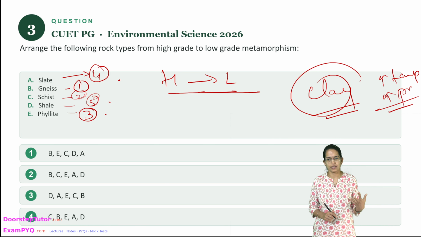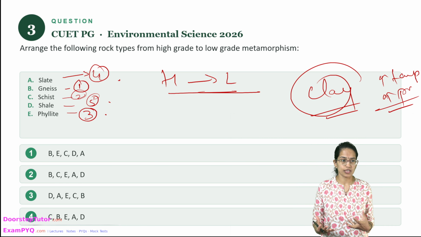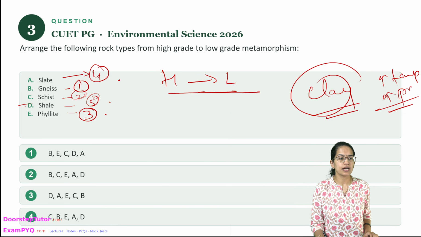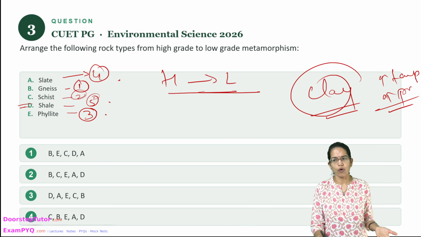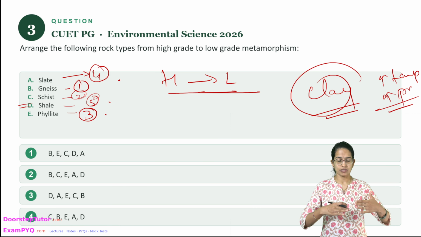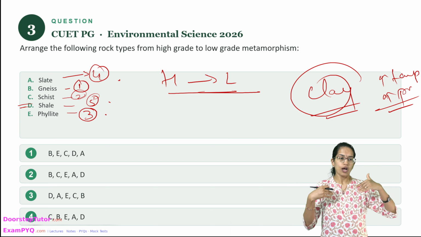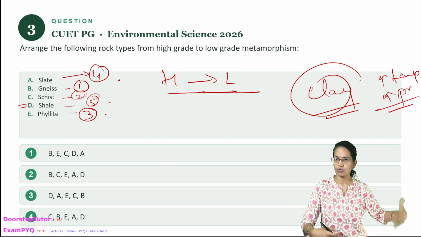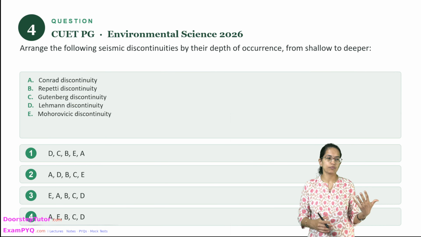Now most important thing is, whenever we are talking about a sequence which begins, shale is a kind of unmetamorphosed form of sedimentary rock which serves as the basis for the formation of the slate. So among all these, shale would be the lowest grade.